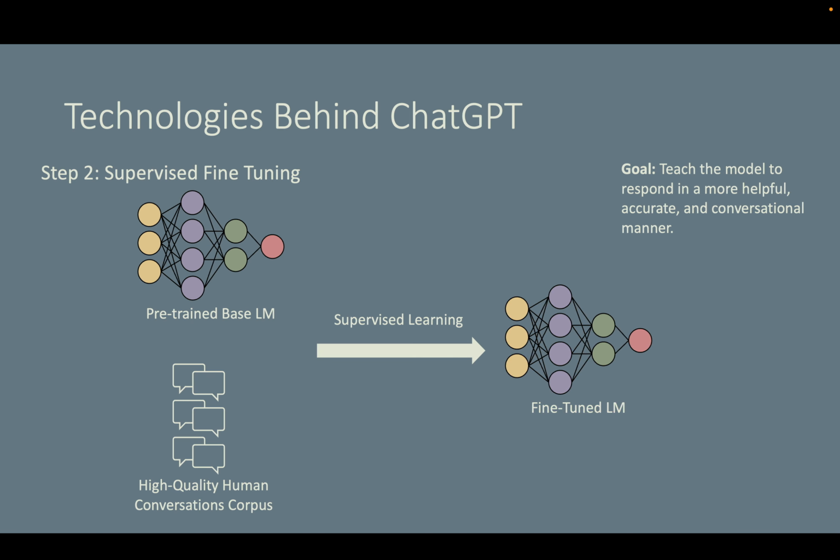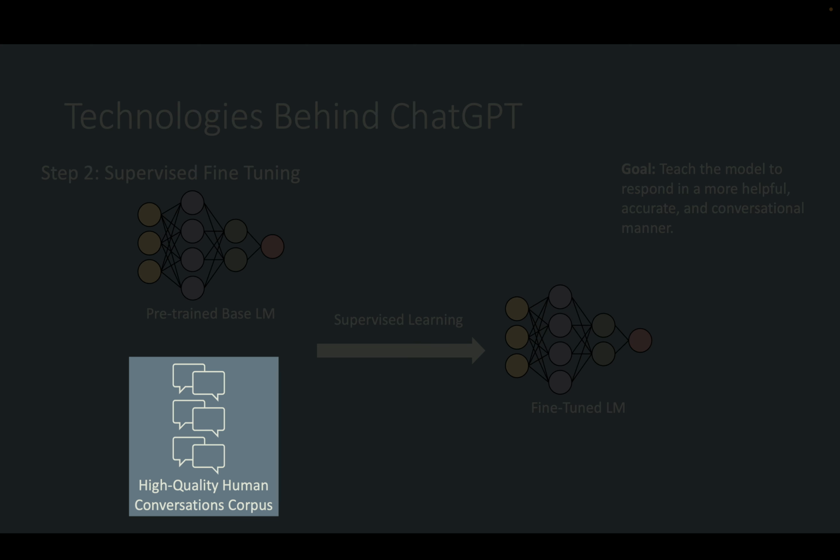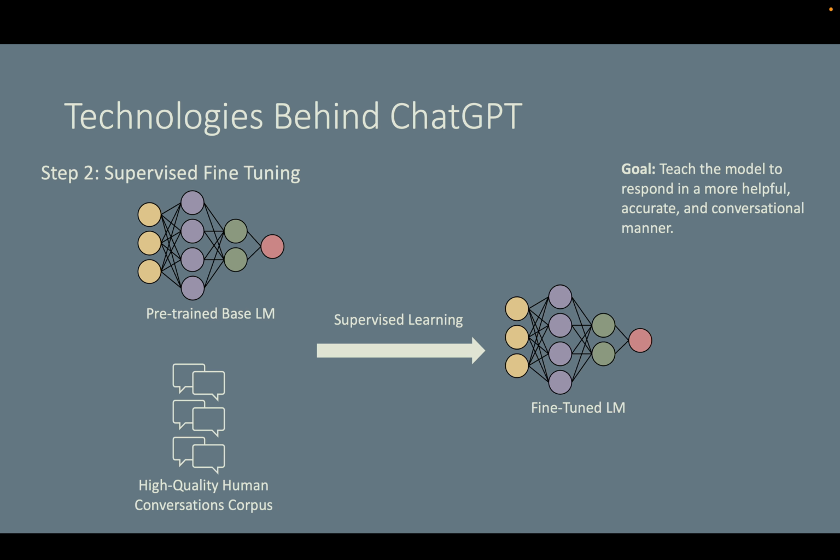So the fundamental problem of step 2 is this: the high-quality human conversations corpus is out of distribution from the pre-training dataset. During pre-training, the model reads Wikipedia, Reddit, books, blogs, everything. But it didn't see a lot of neatly formatted Q&A pairs like this one.